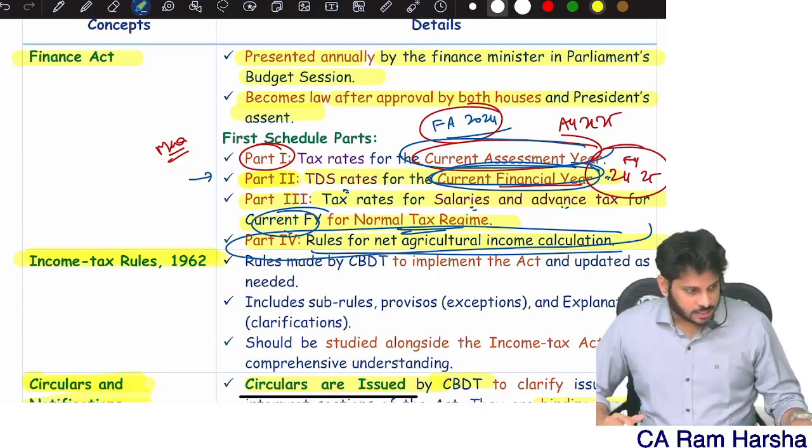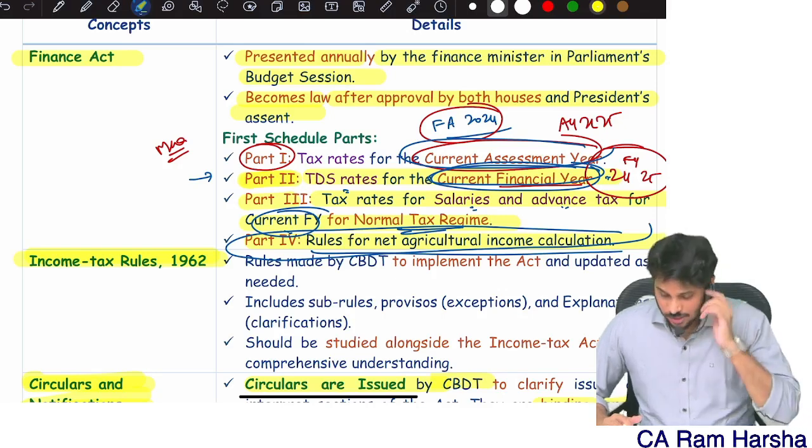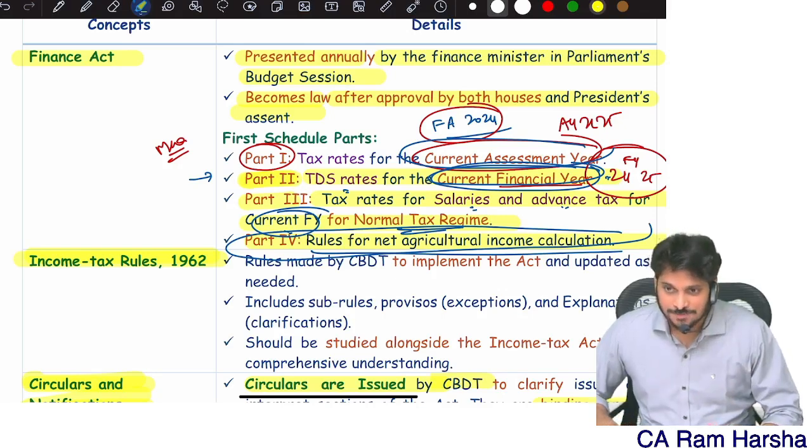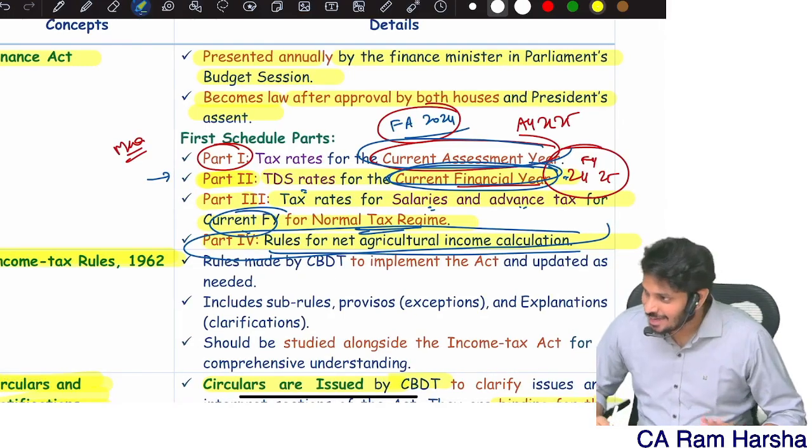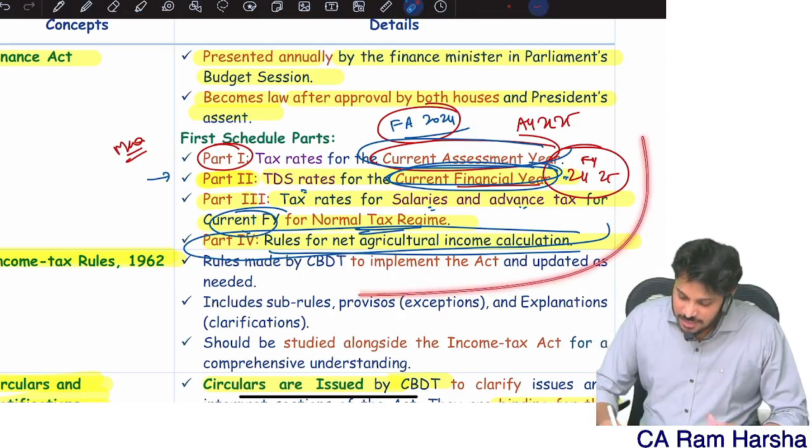Yes, let's continue the discussion. Our online students are also so fast. They have a doubt on this Finance Act related one. One student already messaged. It's okay, no problem. So let me finish this topic also here itself.